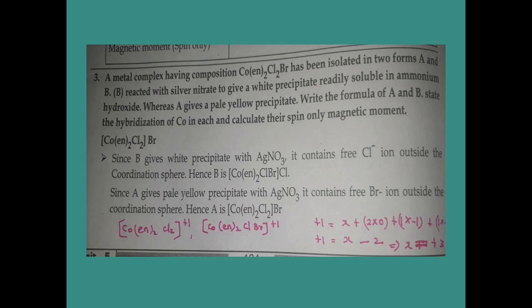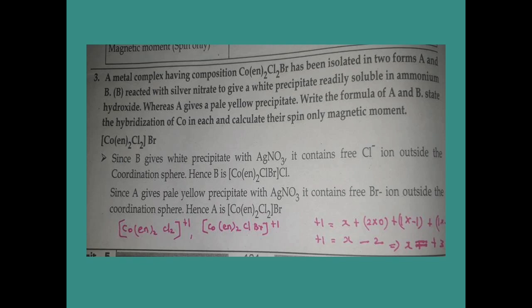That ion reacts with silver nitrate and gives white precipitate AgCl. Now what is A? A gives the pale yellow precipitate, which is given by the bromide ion. So the A complex is: inside the square bracket cobalt, ethylenediamine and 2 chlorine, and outside the square bracket bromine alone is present.